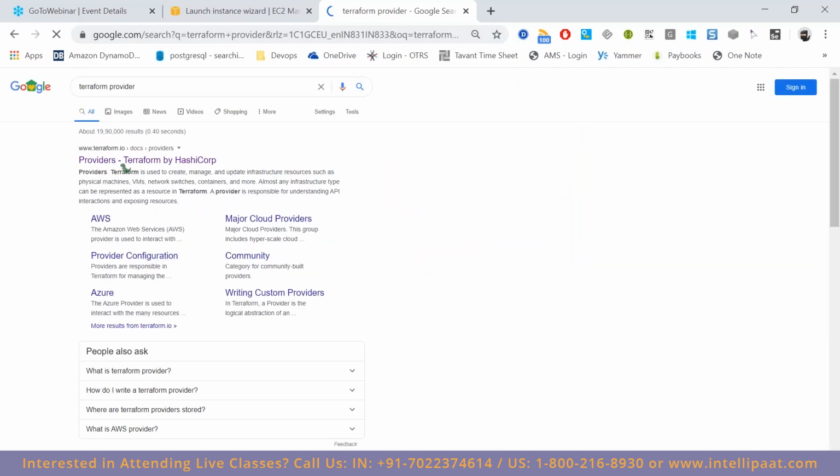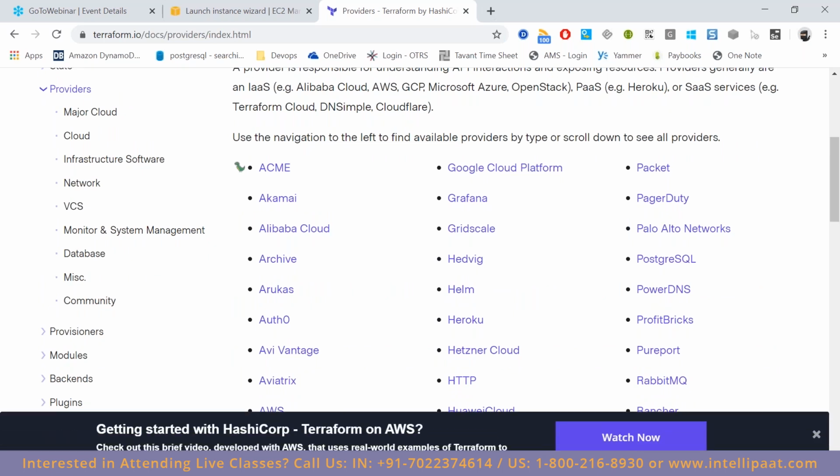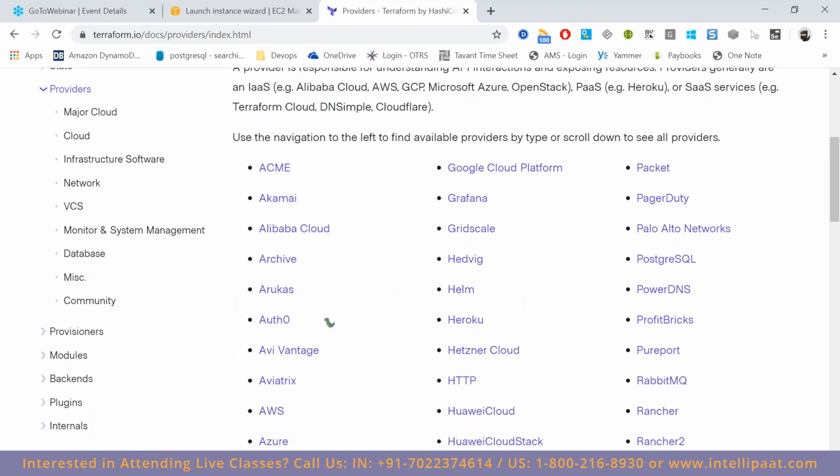Using Terraform, these many services we can code.